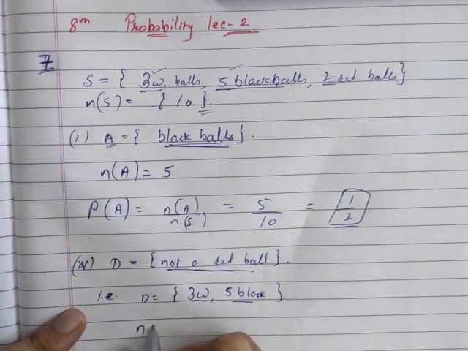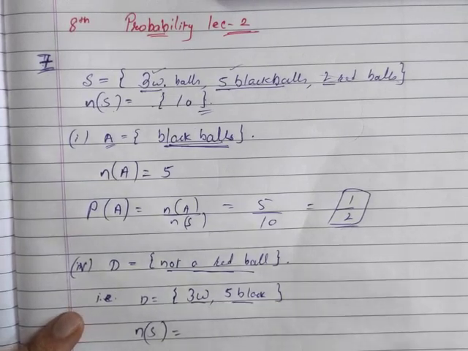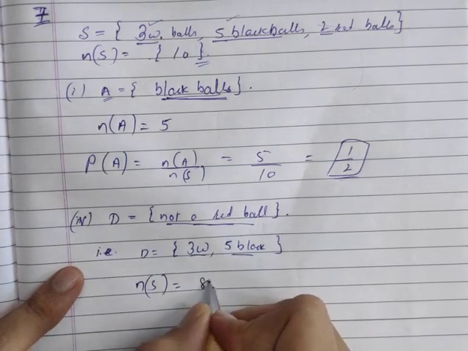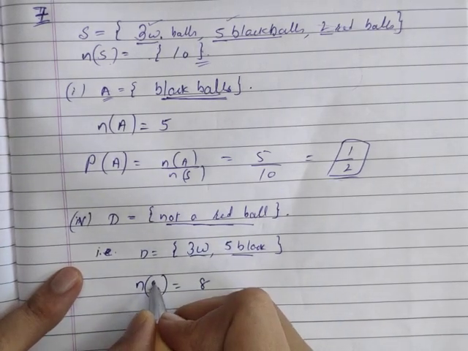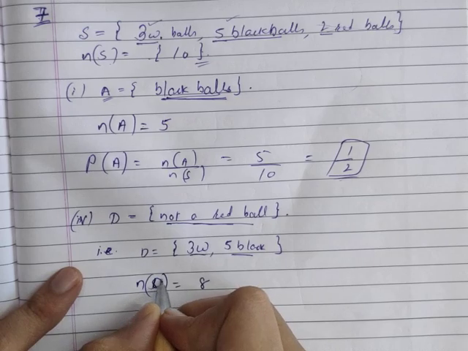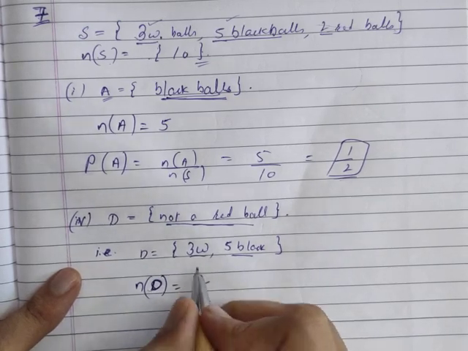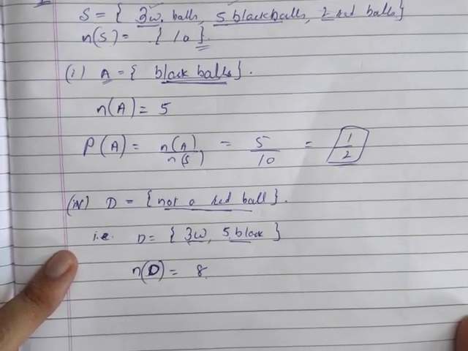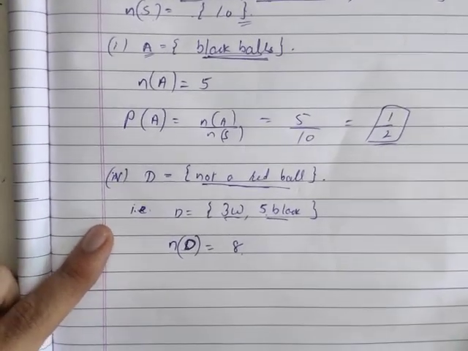Now I can easily find n of D. Sorry, not n of S, it is n of D. So n of D will be equal to what? 3 plus 5, which is 8. Everybody understandable?